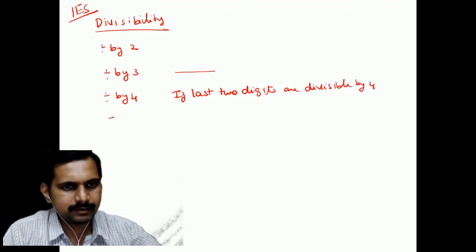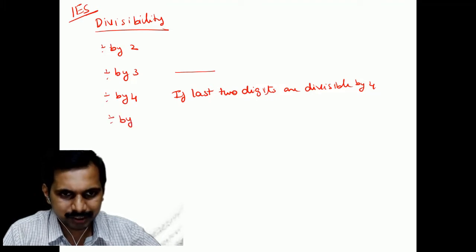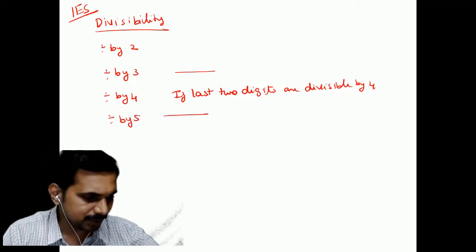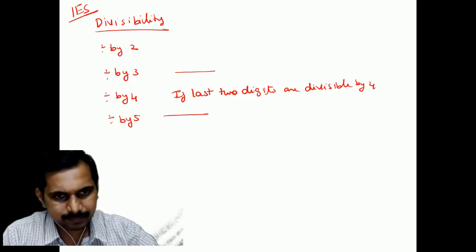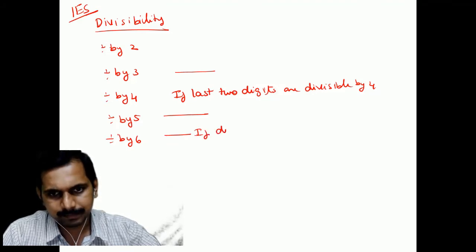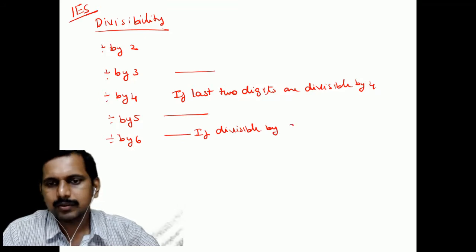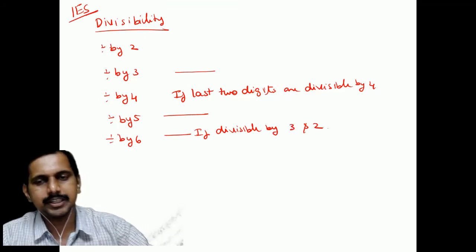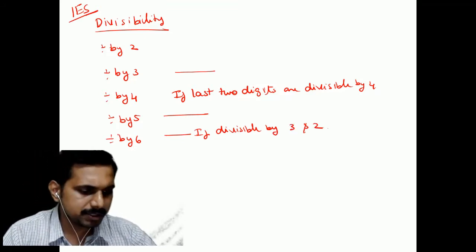Divisible by 5, I don't have to tell you, is it not, students? You can do it. Fine. Divisibility by 6: a number is divisible by 6 if it is divisible by 3 and 2. That's it.